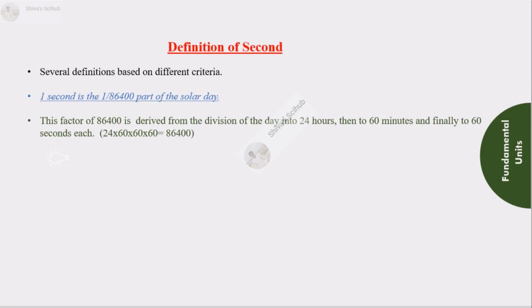There are several definitions for 1 second based on different criteria. For simplicity, 1 second is the 1 divided by 86400 part of the solar day. The value came from the total number of seconds in a day. So please pause the video to check the prefixes used as multiples and submultiples of a unit.